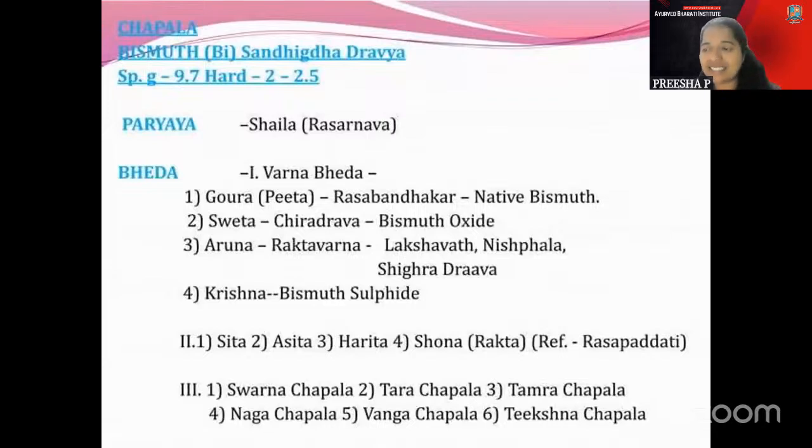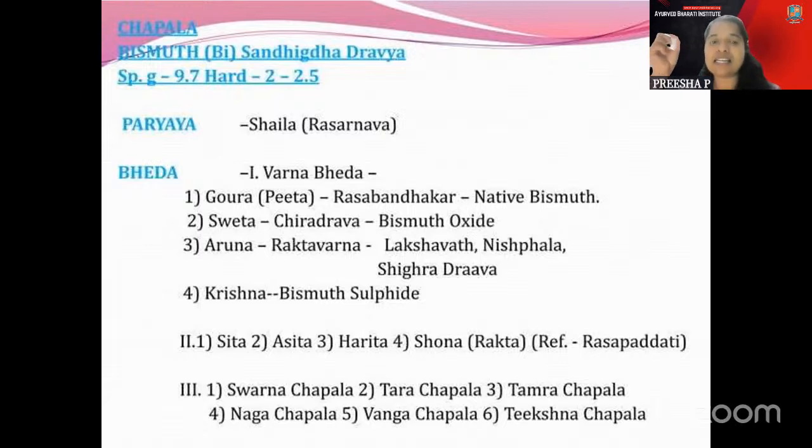Coming to the types, there are four types called Shweta, Gaura, Aruna and Krishna, which is told there. So here the Gaura part, it is the Pita Varna, that is called Rasabhandagara, that is called native bismuth, which is told.